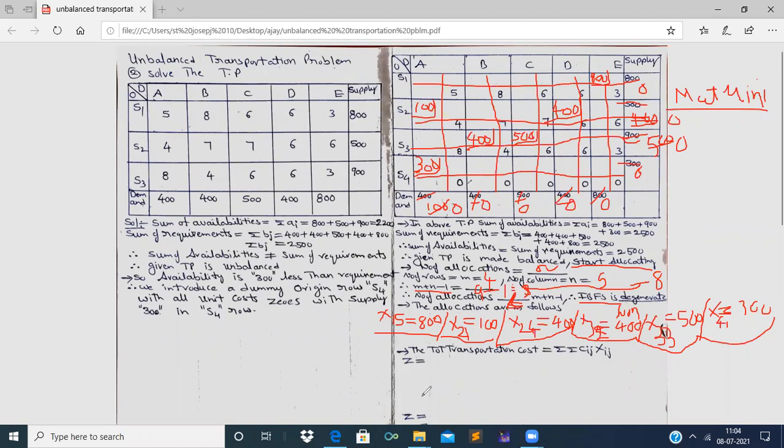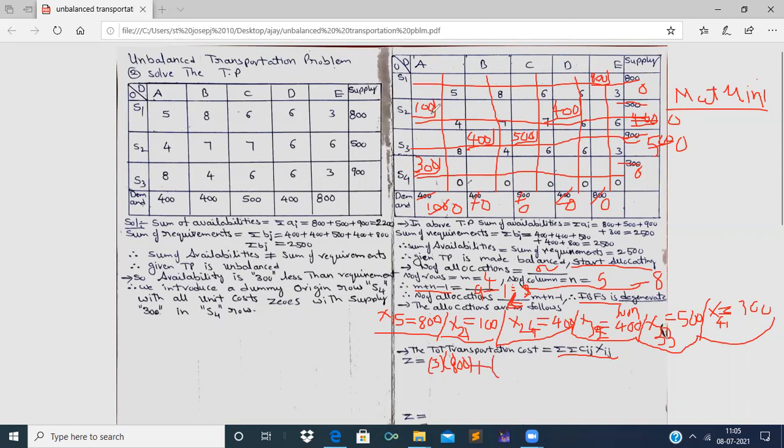Now we have to write out the total transportation cost. If we write the total transportation cost, then our solution will be finished. The condition for total transportation cost is the summation of Cij Xij, the sum of all products of cost and allocations. The first cost and allocation: 3 into 800, now plus